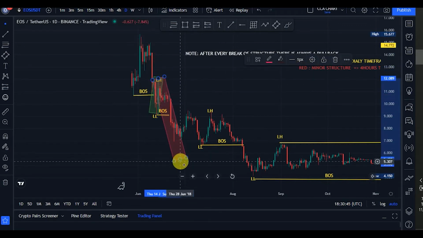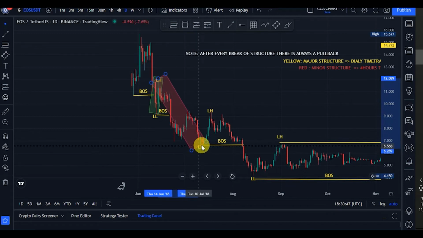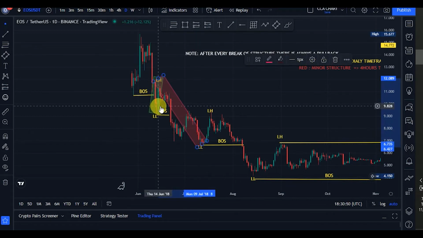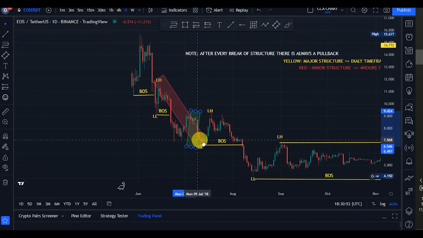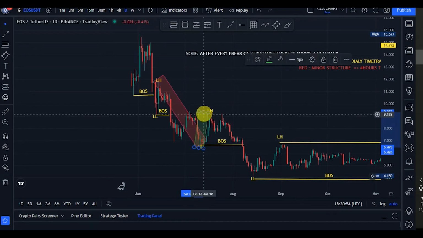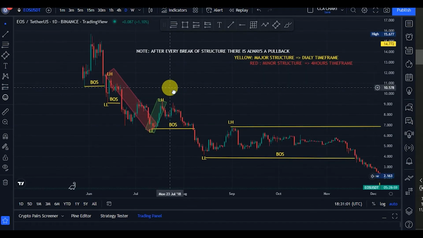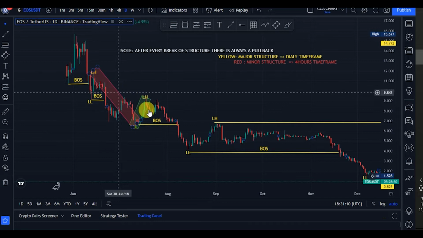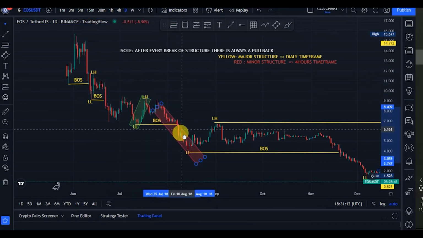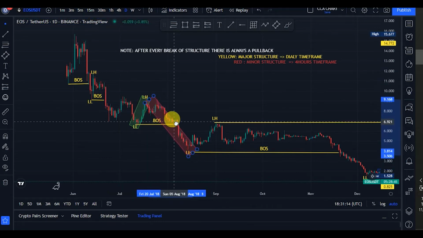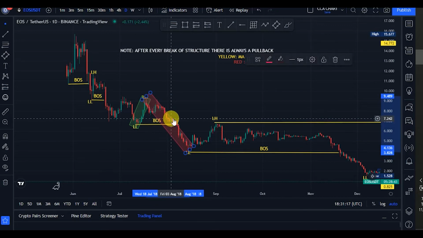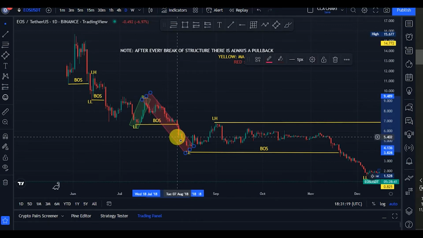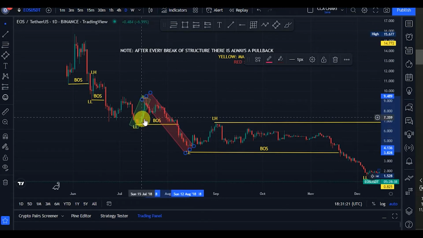And after a break of structure, guys, what do we expect? We expect a pullback, price pullback to this point, giving us another lower high. And guys, remember, we continue being bearish as long as this lower high is not taken out. Then after the pullback and this lower high was not taken out, we saw another break of structure to the downside. The bears are still in control of the market, and next we expected a pullback, and sure, we got a pullback, price pullback to this point.